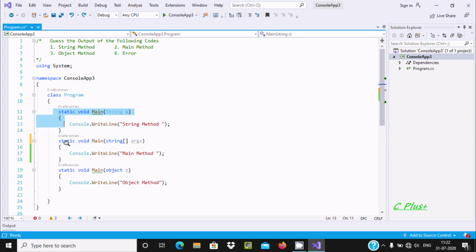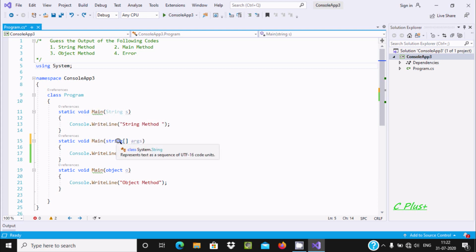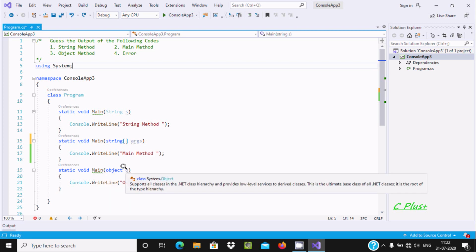So here this is the code. This is an important concept with the Main method. Many people give the answer as error, but error is not the answer for this code. Here you can see multiple Main methods that I am using. One is Main with string[] args, so this is the array, and another is Main with object o.